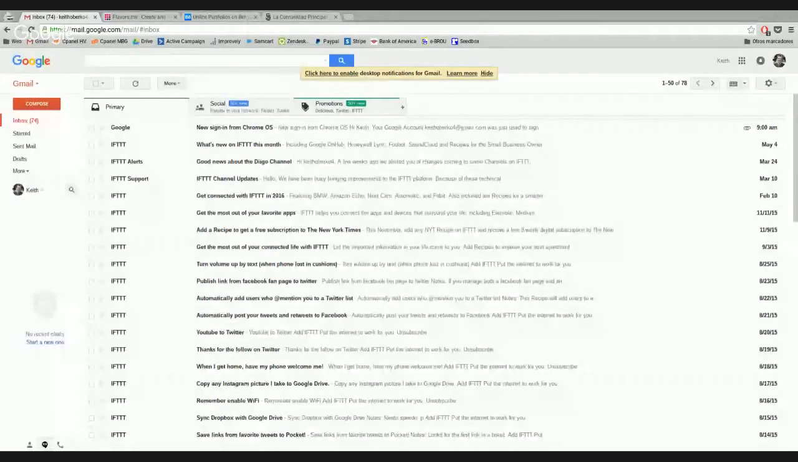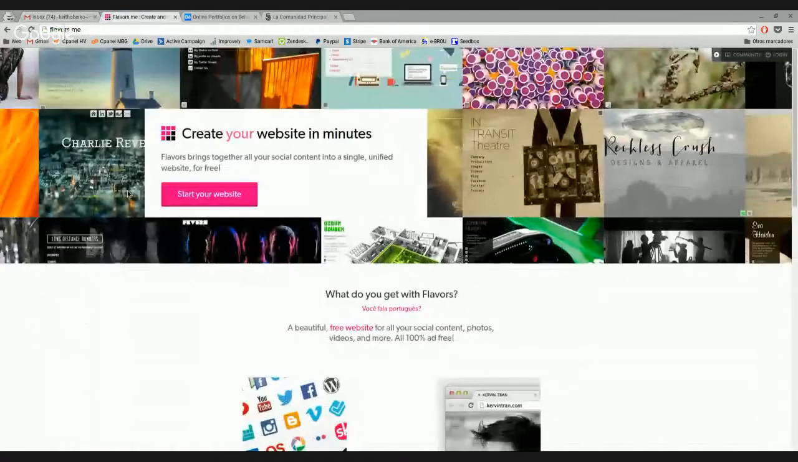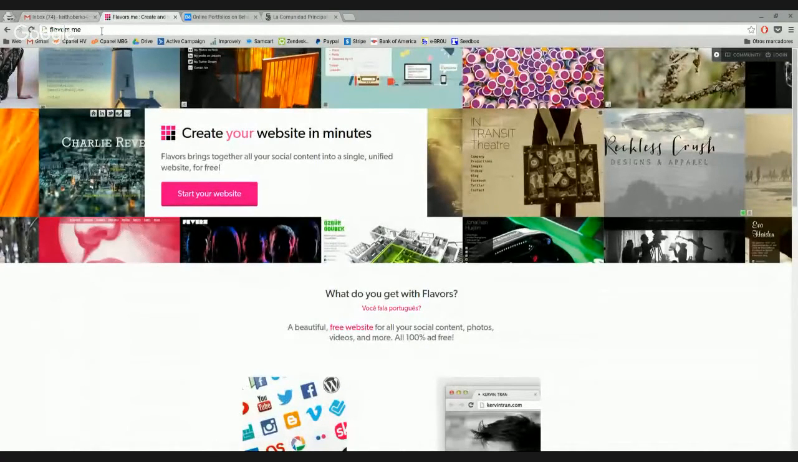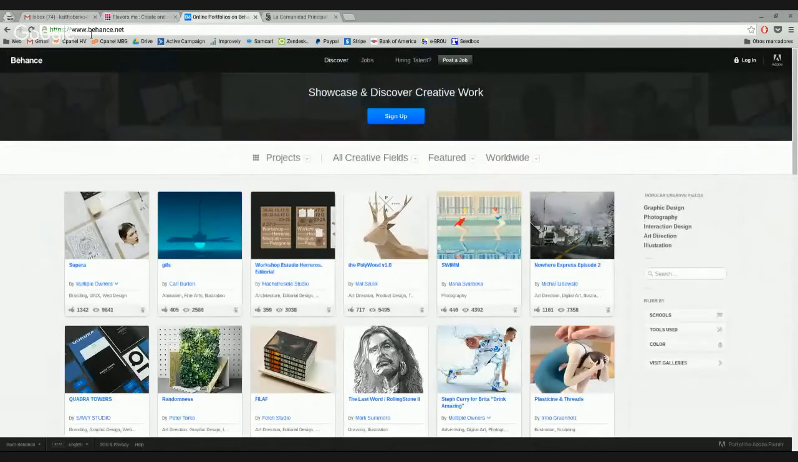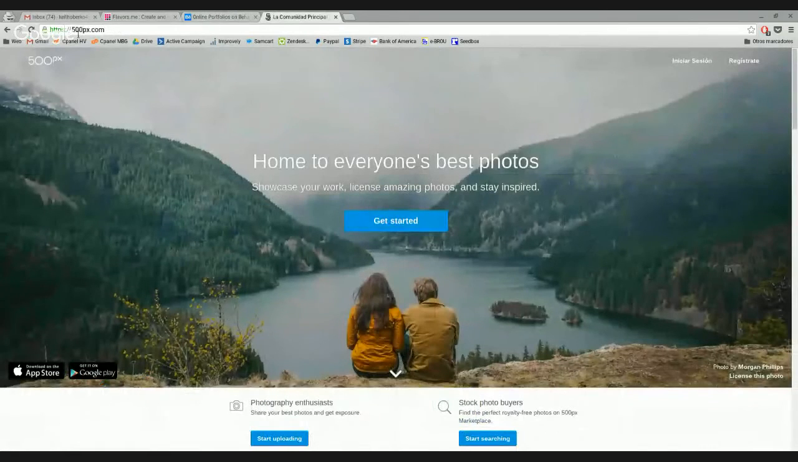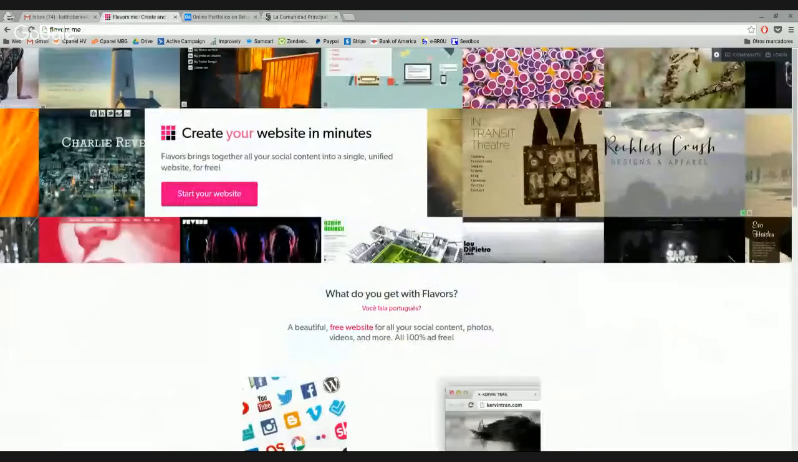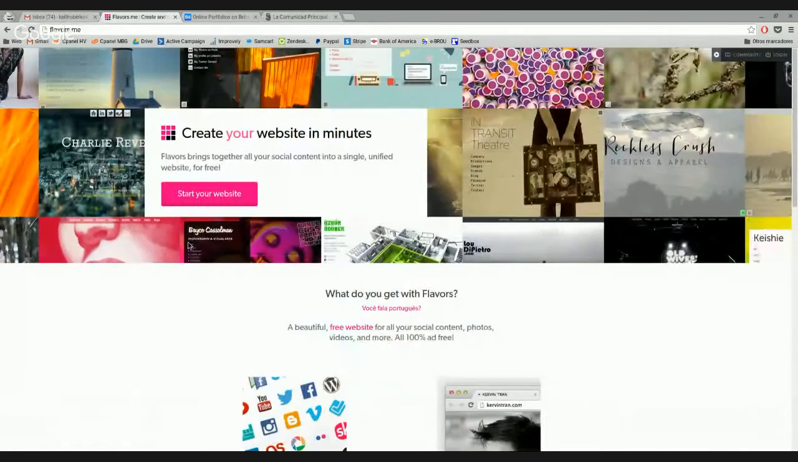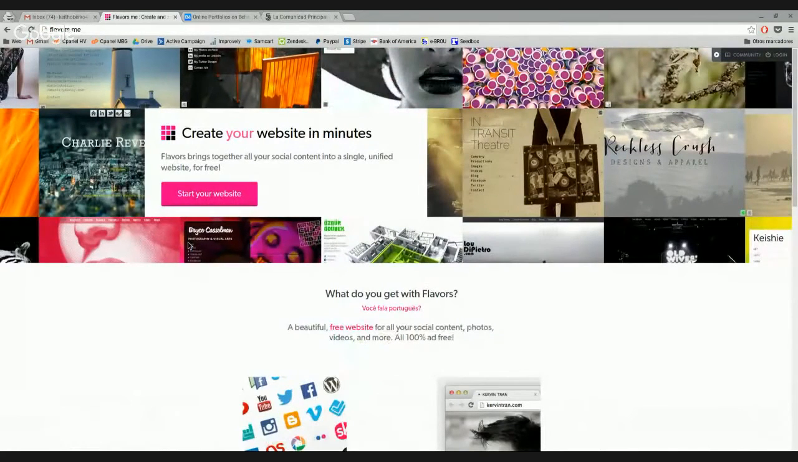So let's start. I'm going to try to share my screen right now. I'm going to show you real quick. Okay, so here we go. Here I'm on a persona Gmail, and the three sites that I'm going to show you today are flavors.me, then we have Behance.net, and the last one is going to be 500px.com.